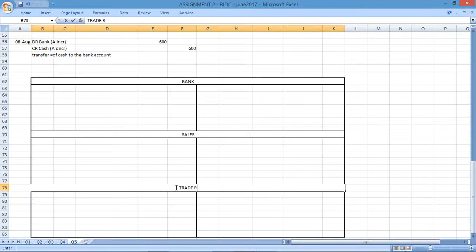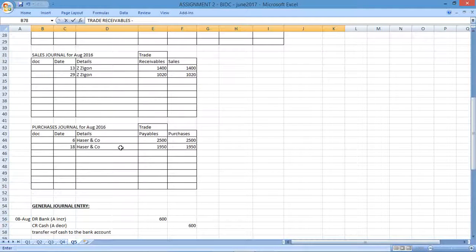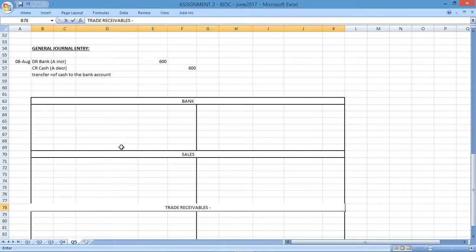Trade receivables. The receivable here was for our debtor, so sales journal, Zygon.